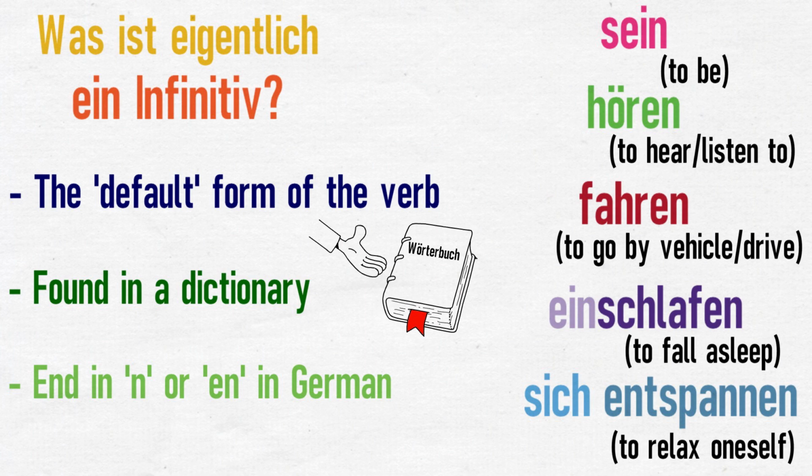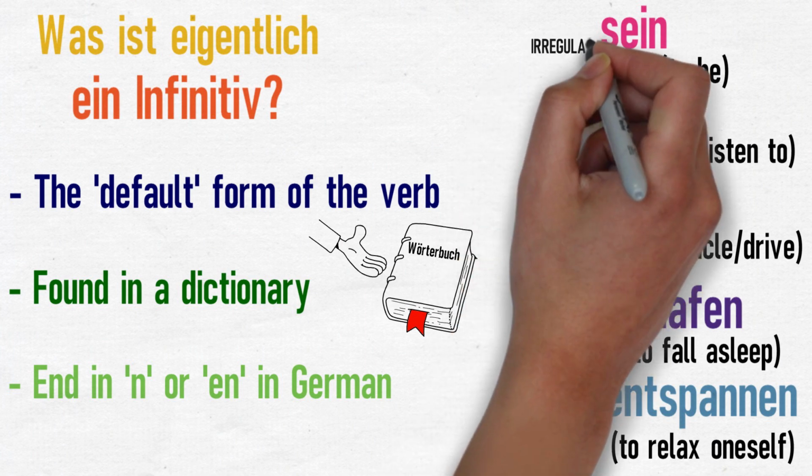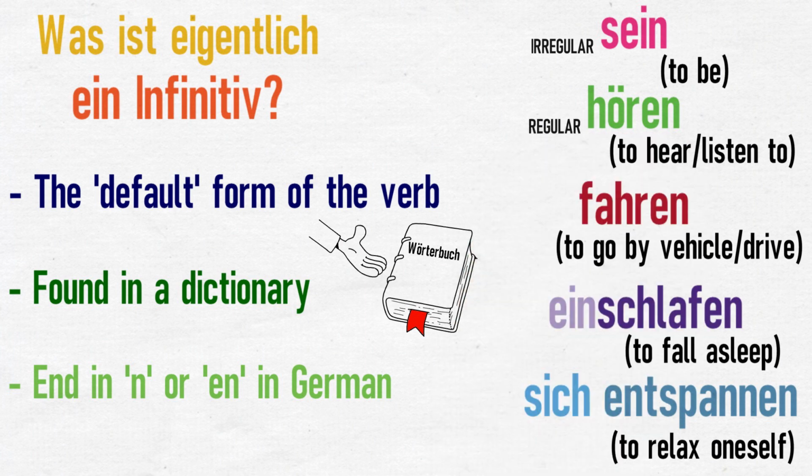I've chosen the above verbs as they're all slightly different. Sein is an irregular verb. Hören is a regular verb. Fahren is a strong verb, and you can revise what a strong verb is by clicking the link in the description of this video. Einschlafen is a separable verb. And the final verb on the list is a reflexive verb, and you can spot this by the inclusion of the reflexive particle sich.